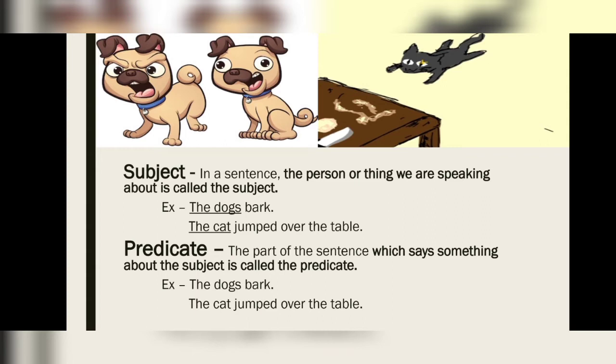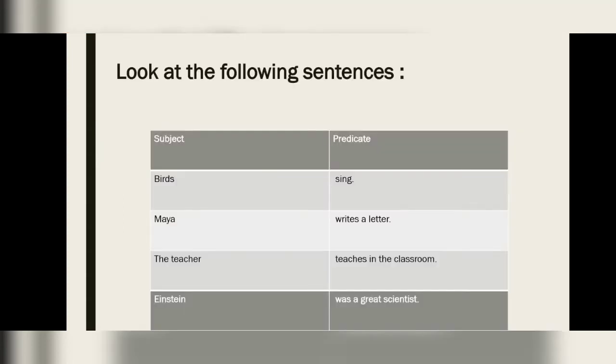I repeat, the person or thing about which something is said is your subject, and what is said about the subject is your predicate. Look at the following sentences. There are two columns, left and right. In the left column your subject is given and in the right column your predicate is given. Birds sing. Maya writes a letter. The teacher teaches in the classroom. Einstein was a great scientist.